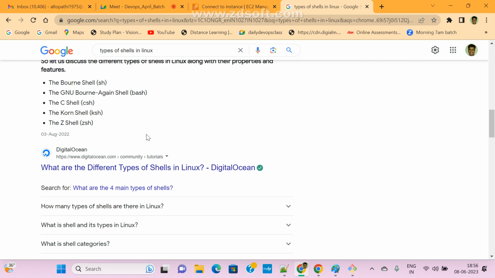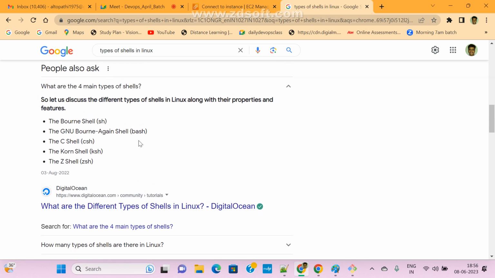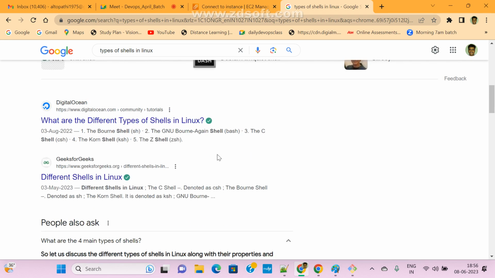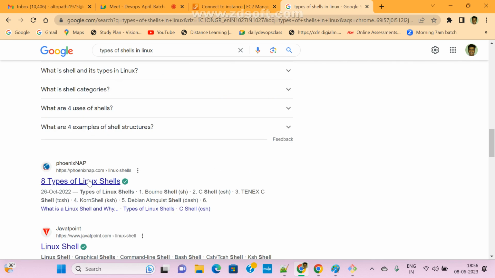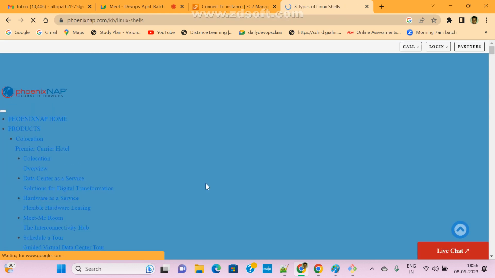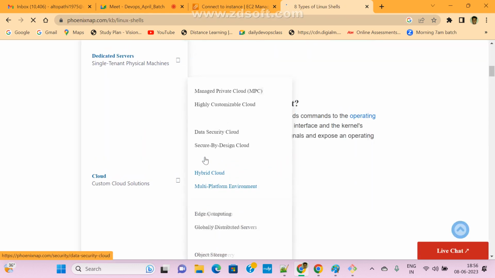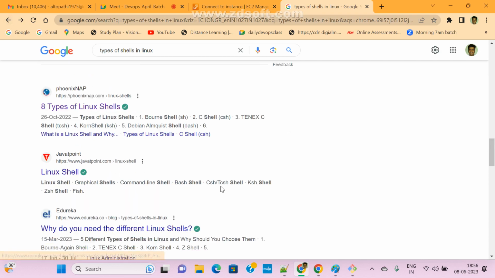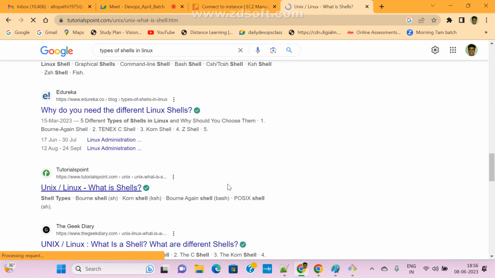We can mention anything, but in real time, when we are executing our scripts, mostly only the bash shell is used. Bash shell only. So anyway, next class I will show you the types and all. If you want to know more, just Google it. Different people give different explanations, and we can easily understand.